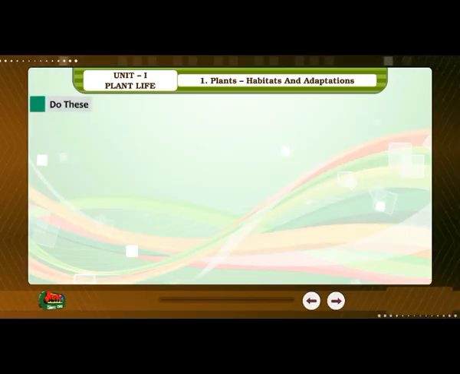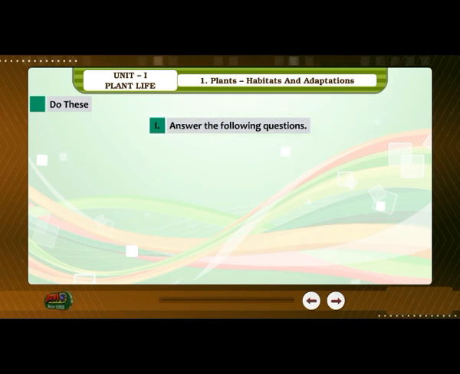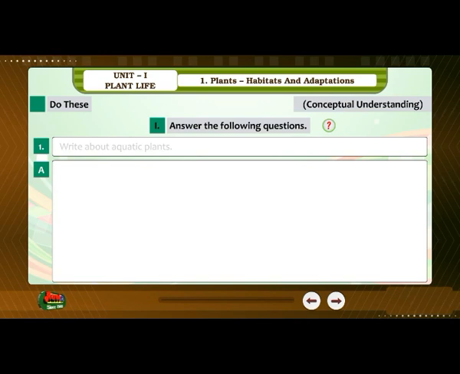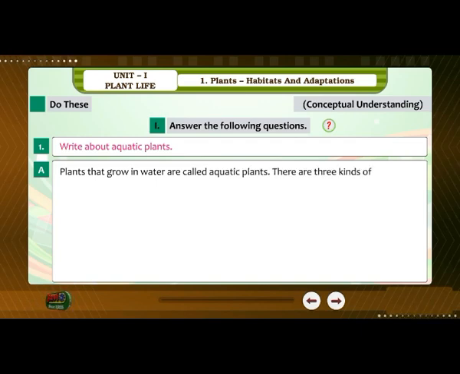Do these. 1. Answer the following questions. Conceptual understanding. 1. Write about aquatic plants. Answer. Plants that grow in water are called aquatic plants. There are 3 kinds of aquatic plants.